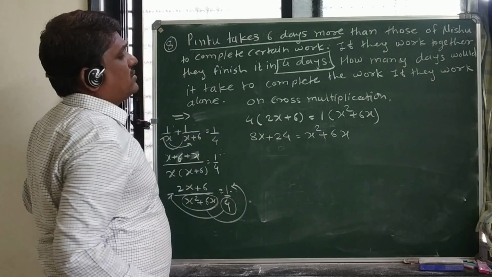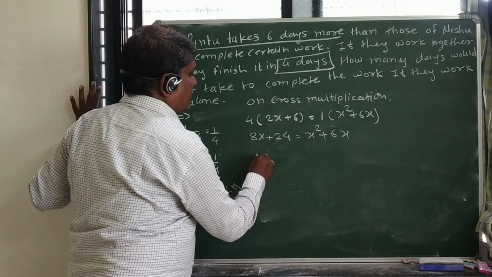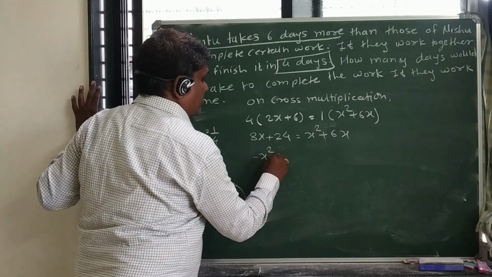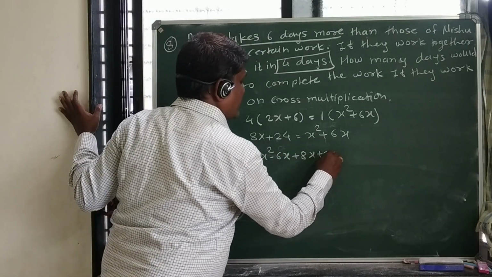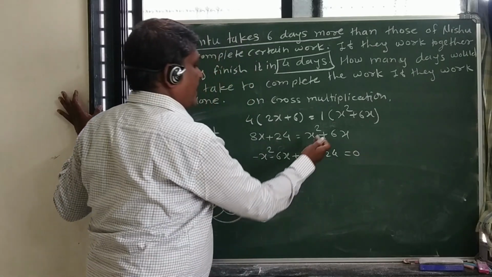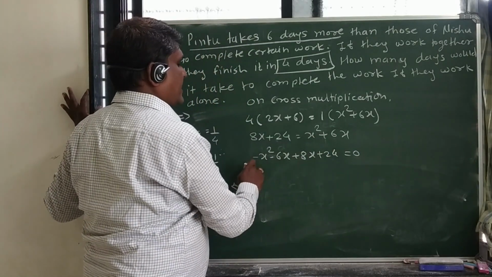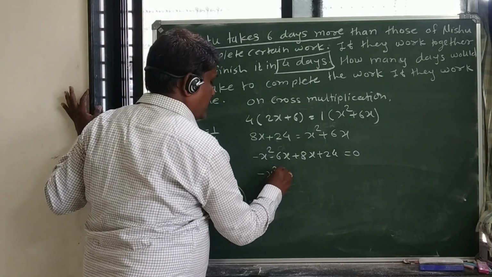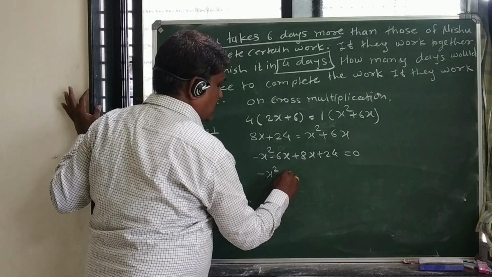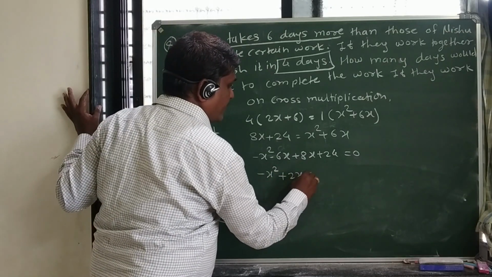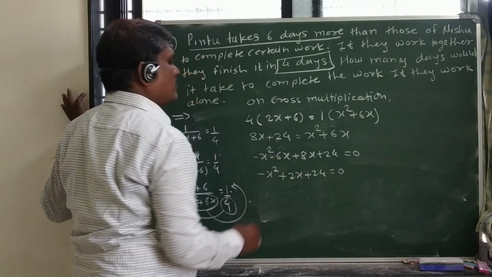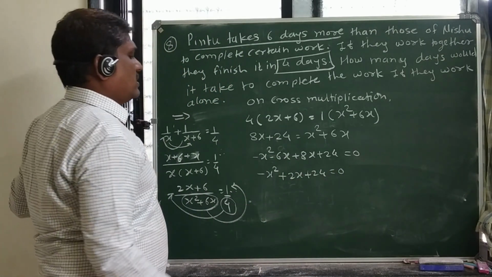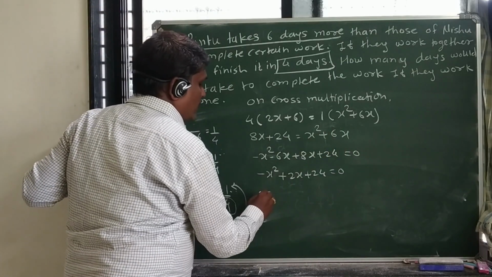Now taking all terms to the left hand side, what do we get? Minus x square minus 6x plus 8x plus 24 is equal to 0. We are taking all the terms to the left hand side. So what we get is minus x square plus 2x plus 24 is equal to 0. Now this term must be positive for our calculation, so we multiply both sides by negative 1.